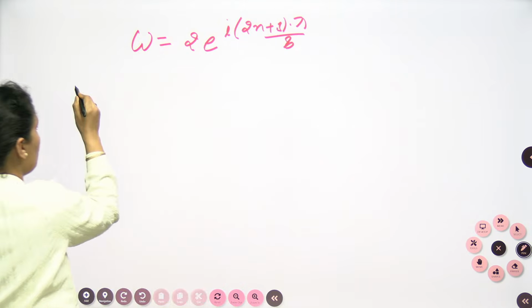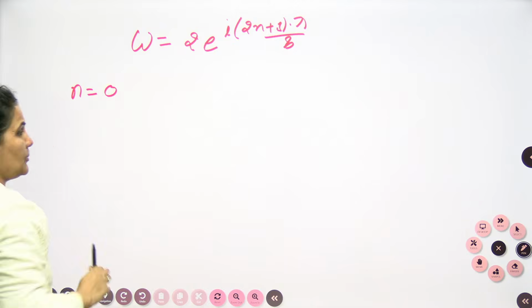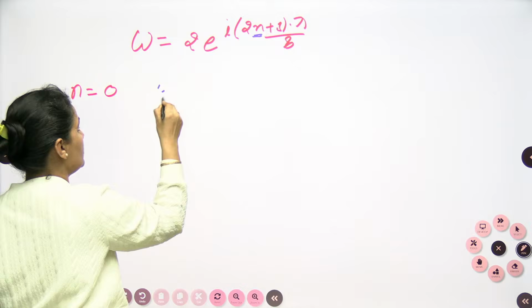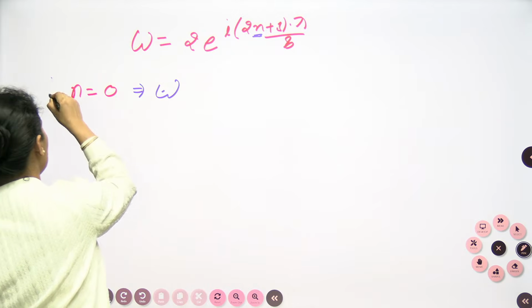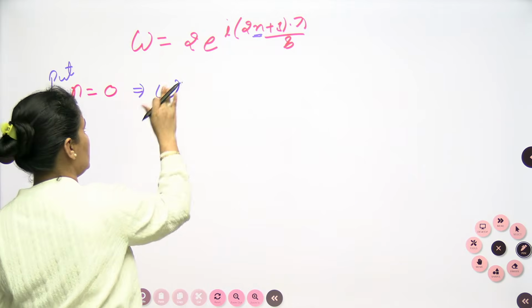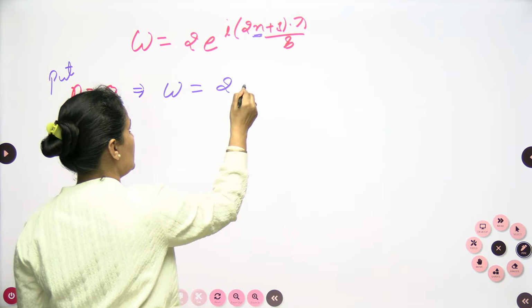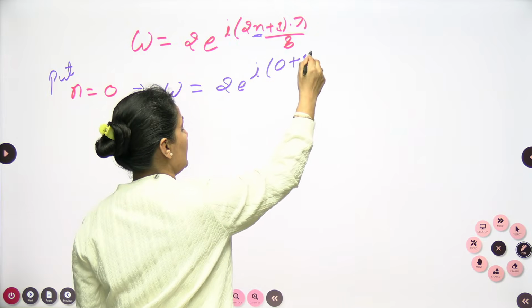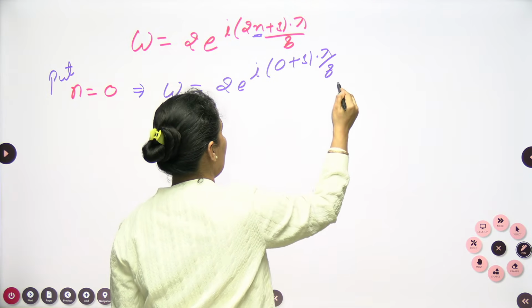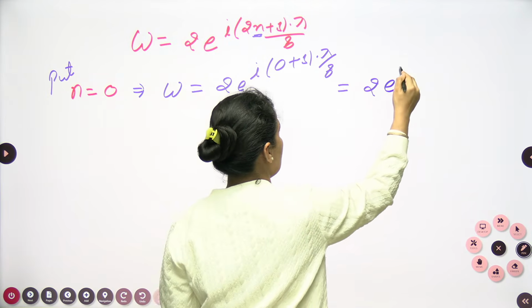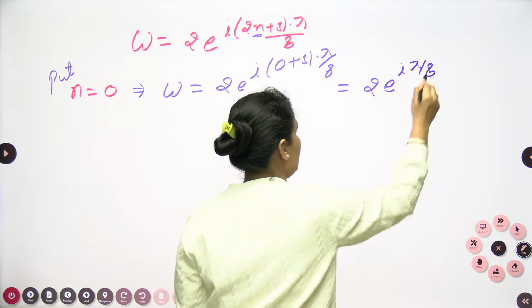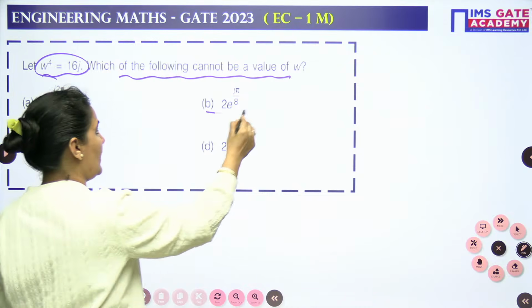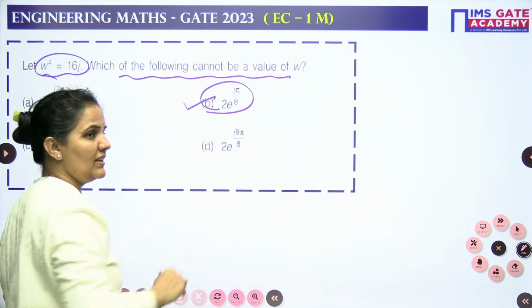Now I will put the value of n 1 by 1. Suppose I put here n is equal to 0. Then my omega will become 2 e to the power iota (2 into 0 plus 1) pi by 8. So this will become 2 e to the power iota pi by 8. Can I see this result in the option? Let's have a look. 2 e to the power iota or j pi by 8. Yes, we are having this in the option.